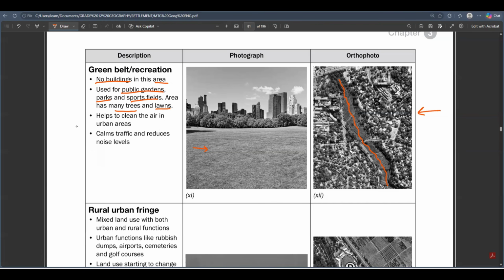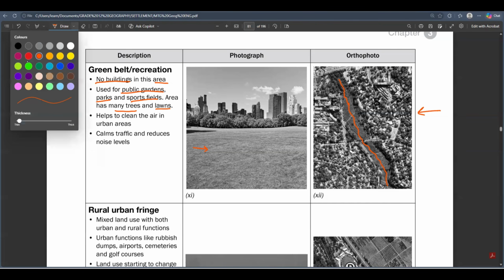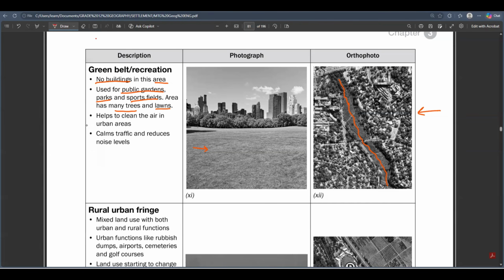So what is the purpose of having a green belt in an urban area? Having a green belt is very important because it helps to clean the air. I think I explained this in term 1 when we talked about the urban heat island. We need more trees because trees absorb carbon dioxide and release oxygen, number 1. So they are cleaning the air. The air around this place will always have good oxygen.